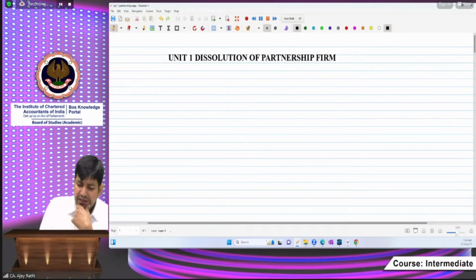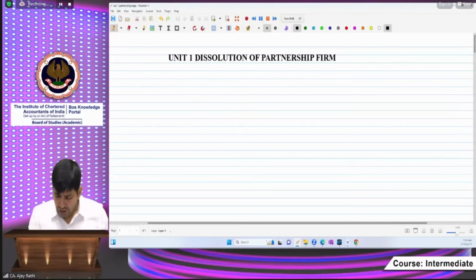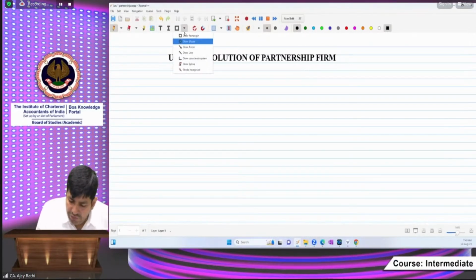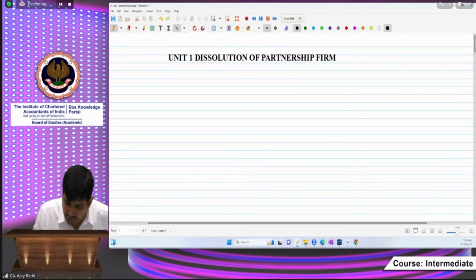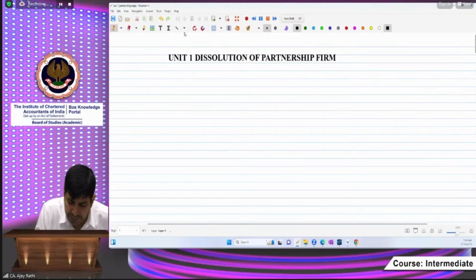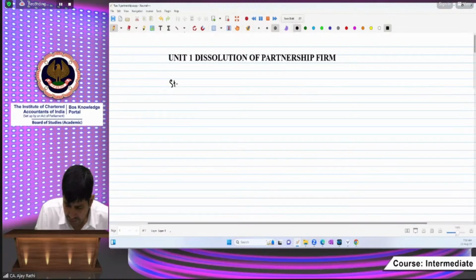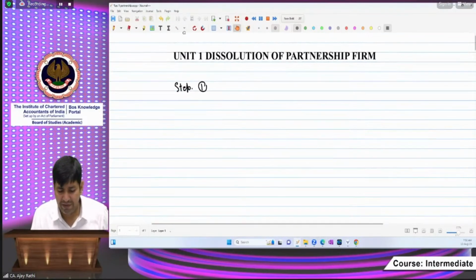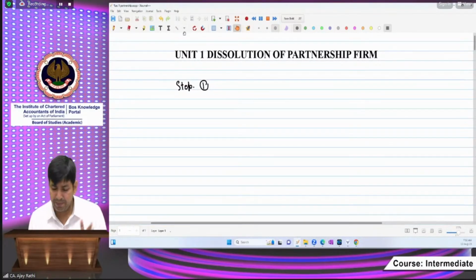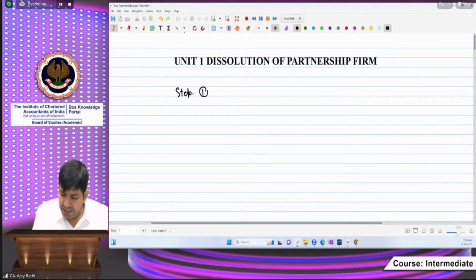Since we have limited time, I will show you some concepts on the screen. But before starting to show you the screen, I want to discuss some concepts with you all. Here in the question you will have a balance sheet, so I will give you some steps. Beta, please write down here. Step number 1. If you follow the steps, you will have all the questions clear, with understanding and practice also.